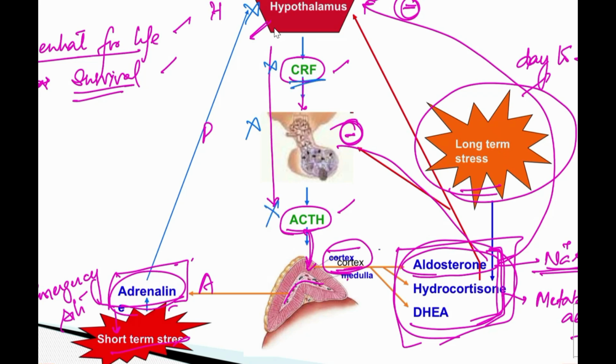If there is no release of corticotropin releasing factor, then what will happen? No stimulation to the anterior pituitary, no release of adrenocorticotropic hormone, and no release of corticosteroids. Now when is this going to happen? Suppression happens when we give the corticosteroid exogenously. So you know, corticosteroids are wonderful drugs, they are powerful drugs, and they are used in many diseases.